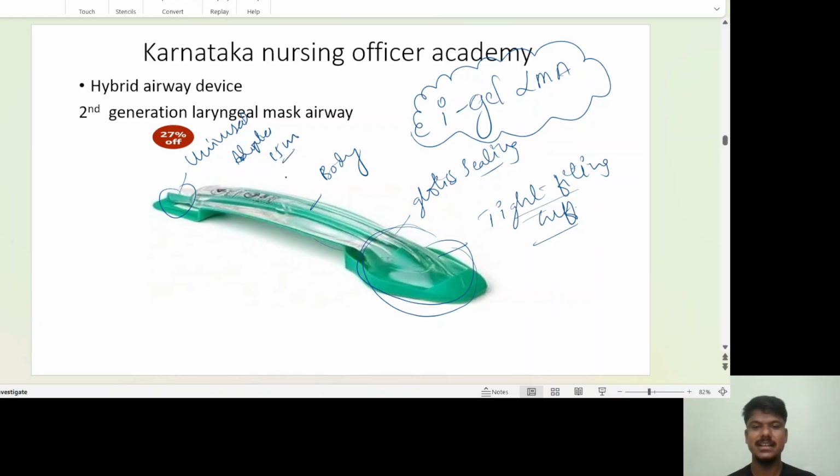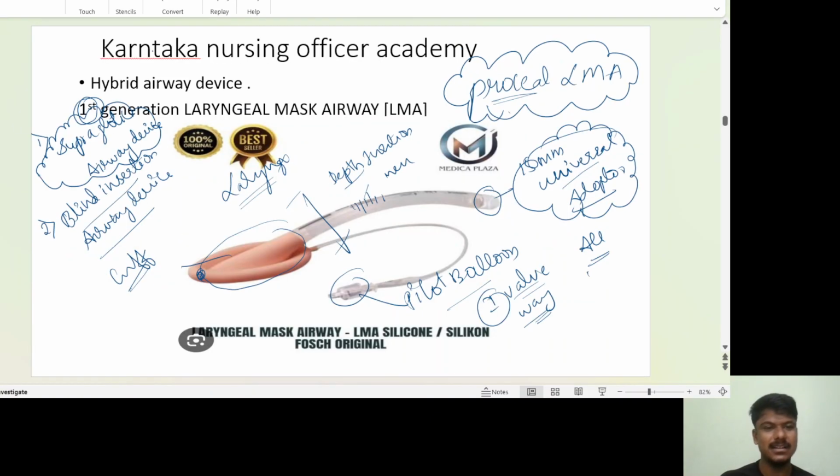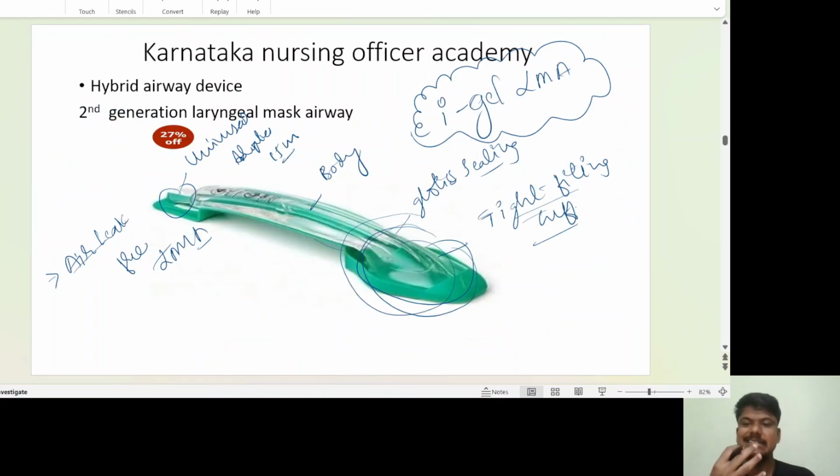What is the main advantage here? It does not have any suctioning port. This also comes under the second generation because they made some correction here. They made a tight fitting cuff, so there is no leak. This is an air leak free LMA. Before, the ProSeal LMA was not going to properly seal the glottic airway, so they made one more airway that tightly seals the glottis.